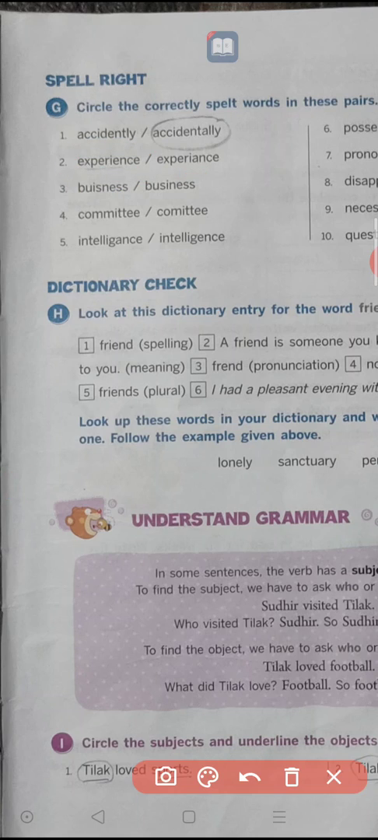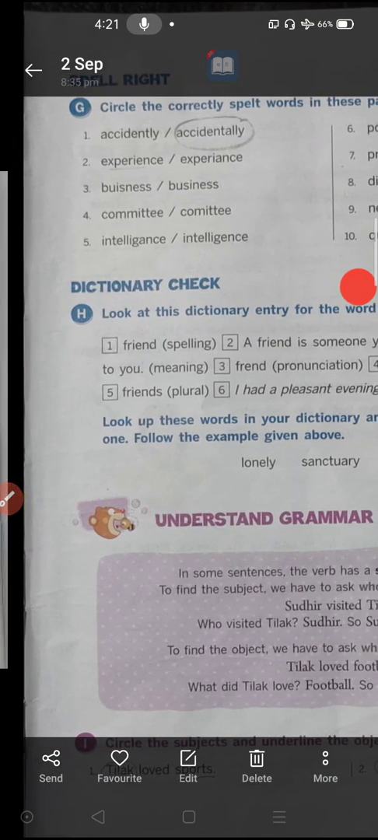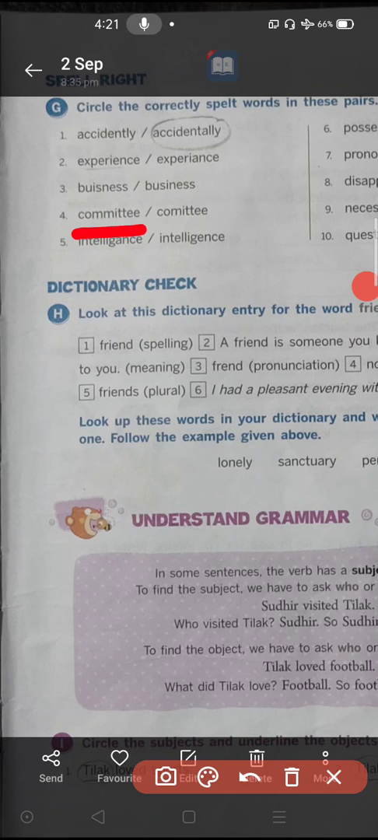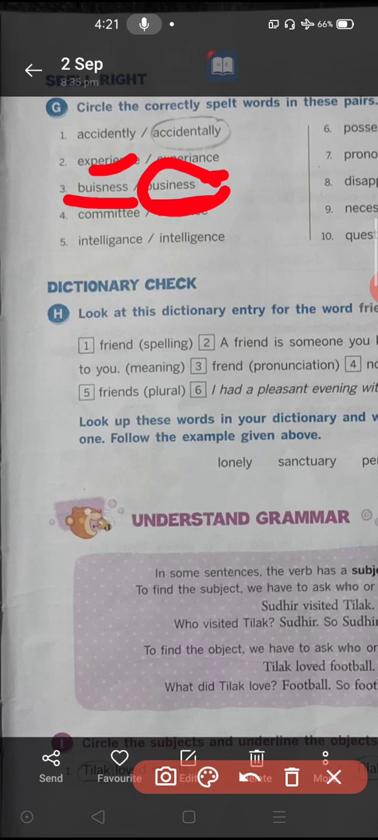Next, the third one, business. Here you can see BUI, BUISNESS, and on this side BUSINESS. Which is correct? Business is this, this is the correct word. The second word is correct for the third one. BUSINESS, business.